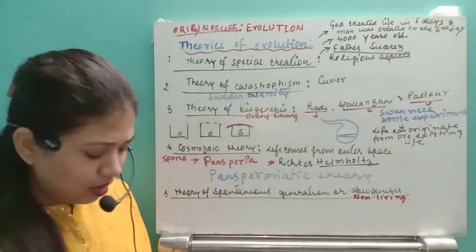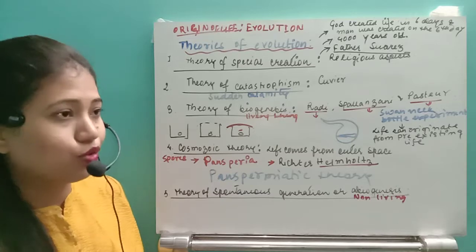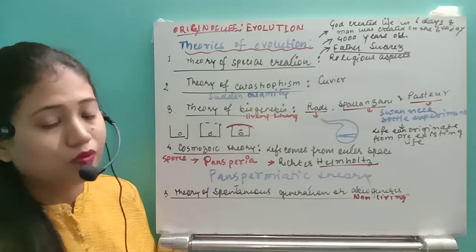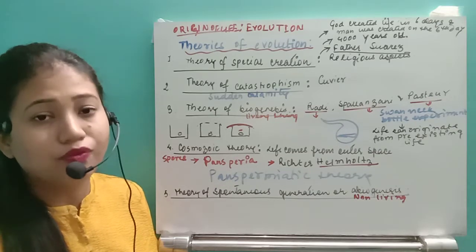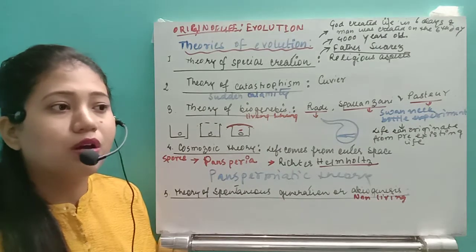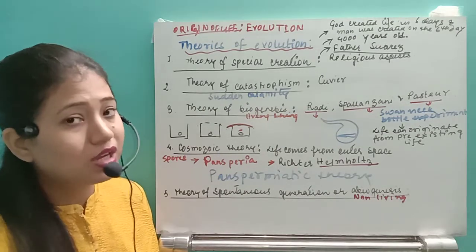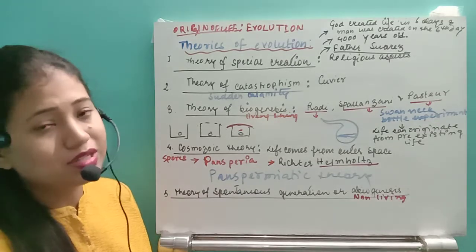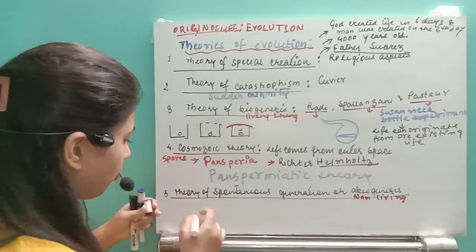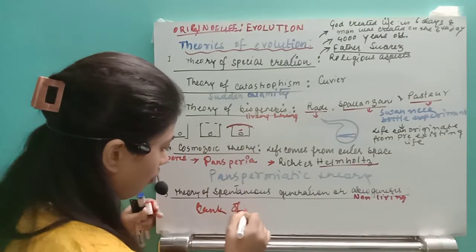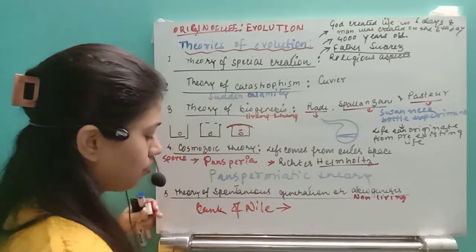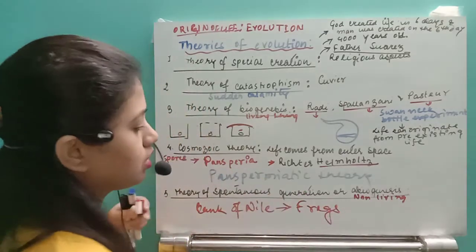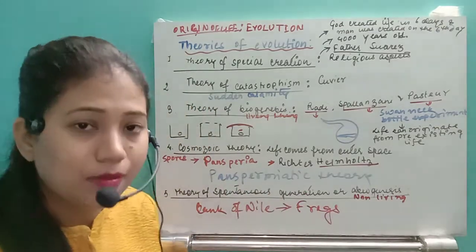According to a number of people, whom we cannot call scientists, the frogs and amphibians were created from the bank of the Nile. Then from the tail of the horse, Gordius, different worms were created. This way they gave a number of examples. So this is the theory of abiogenesis.